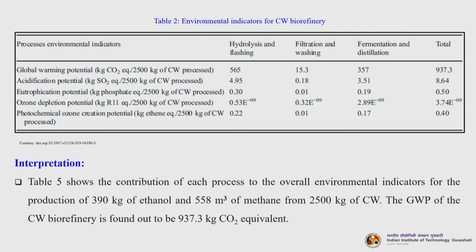Now, next is interpretation. Now, the table 5, I think there is a mistake here, it will be table 2. Table 2 shows the contribution of each process to the overall environmental indicators for the production of 390 kg of ethanol and 558 meter cube of methane from 2500 kg of CW. The GWP of the CW biorefinery is found out to be 937.3 kg carbon dioxide equivalent.